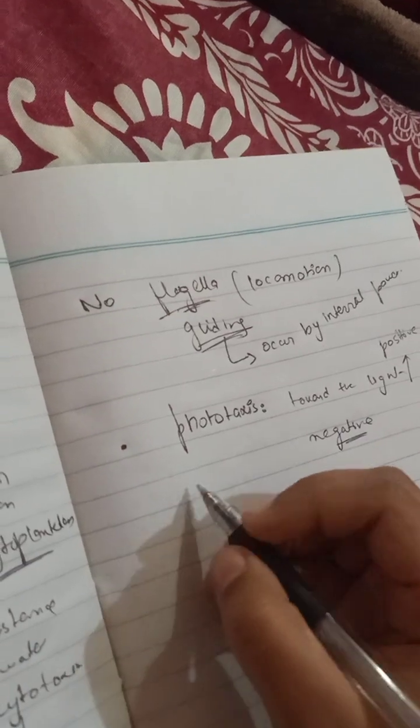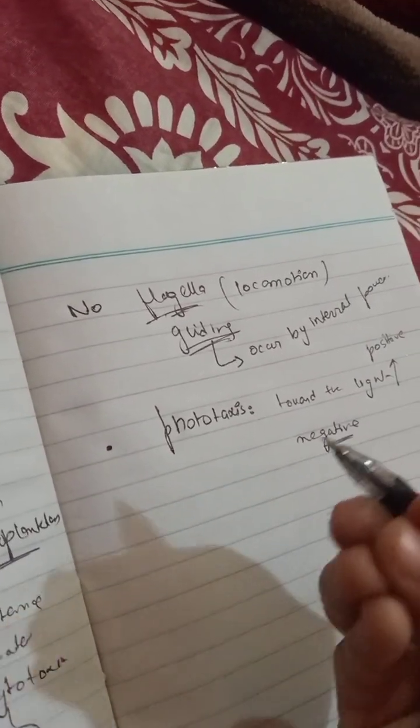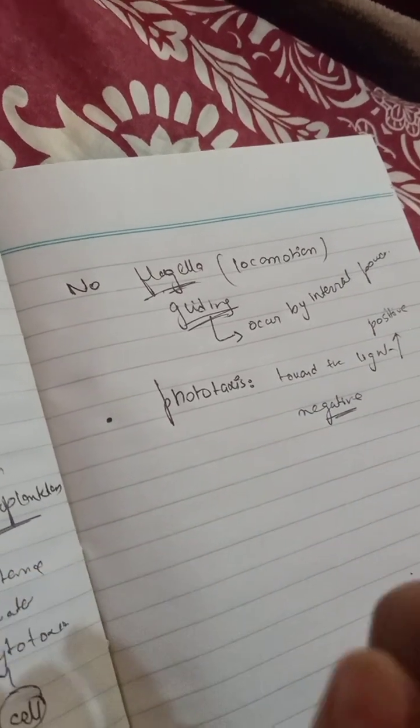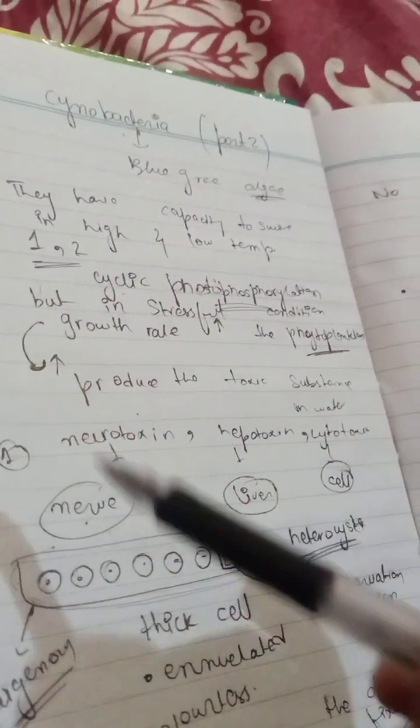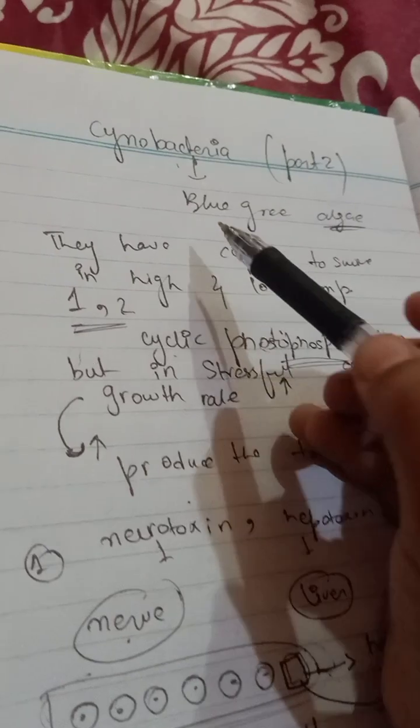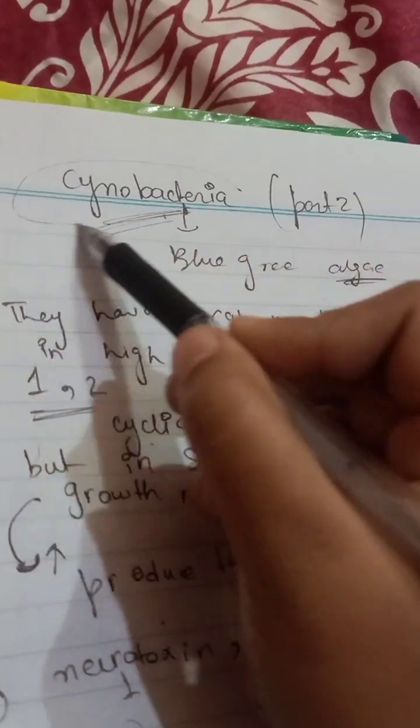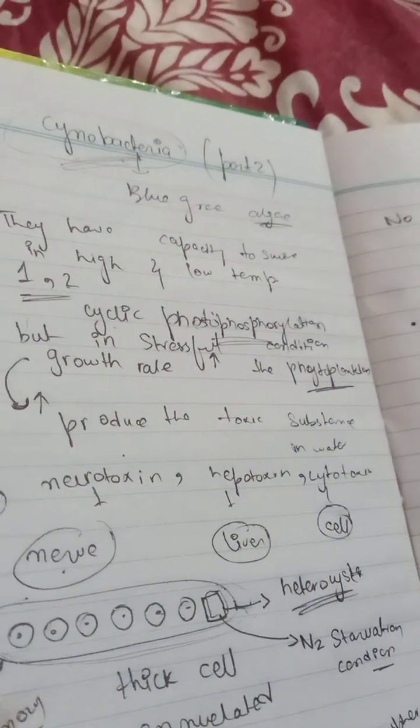Okay, so as you all know, we have discussed the filamentous cyanobacteria too. So these were the remaining points about the toxic substances, the cell wall and some features, their characteristics. So we have discussed cyanobacteria part 2.